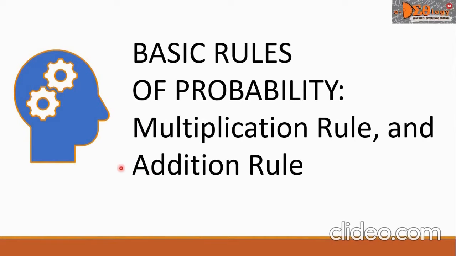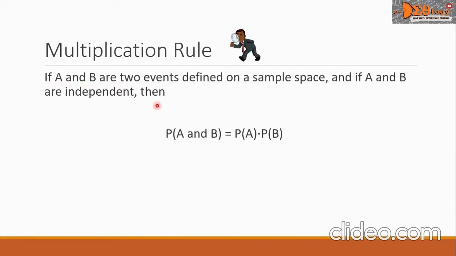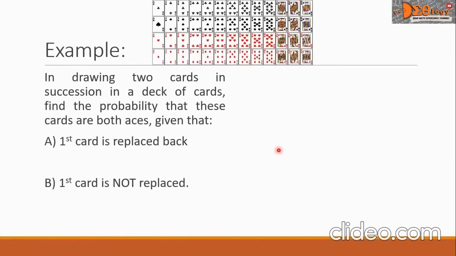According to multiplication rule, if A and B are 2 events defined on a sample space, and if A and B are independent, then the probability of A and B equals P of A times P of B. Let us have an example.